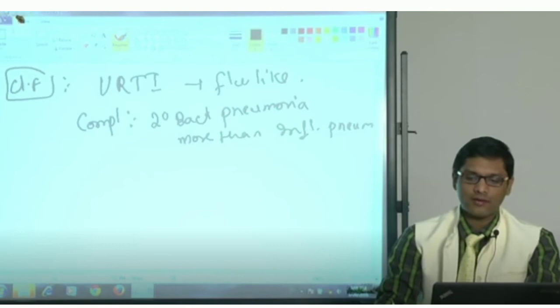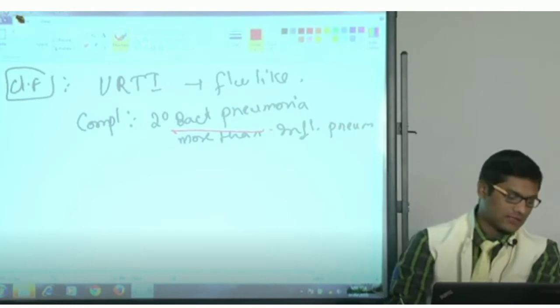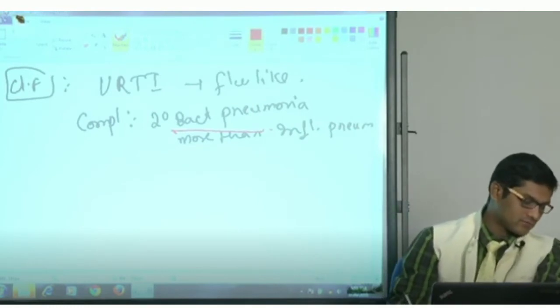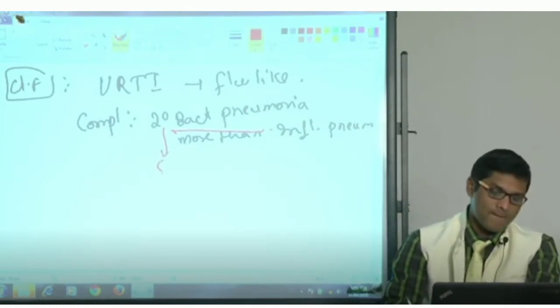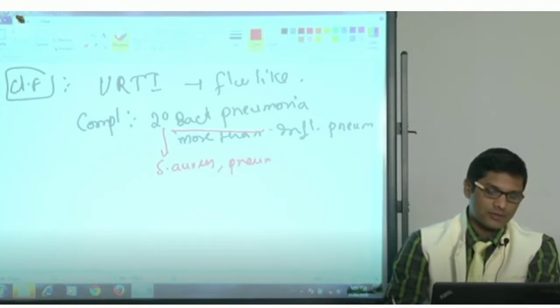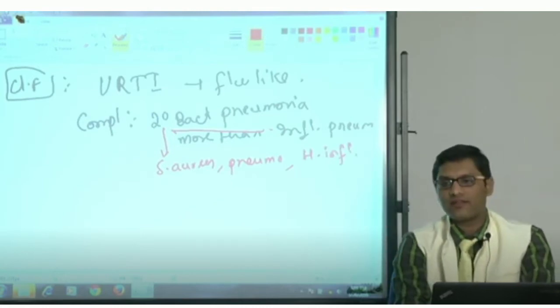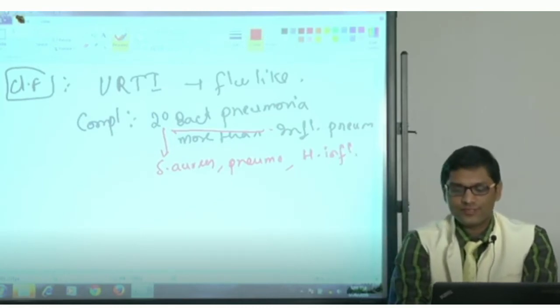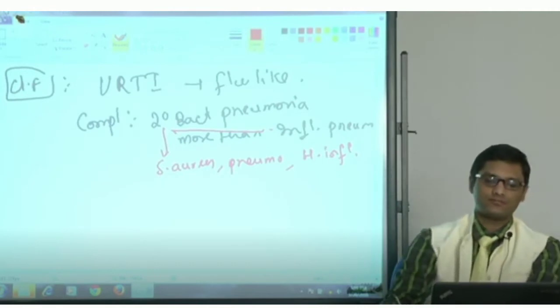In secondary bacterial pneumonia, various agents like Staph aureus, pneumococcus, H influenzae can cause secondary bacterial pneumonia more than influenza induced pneumonia.